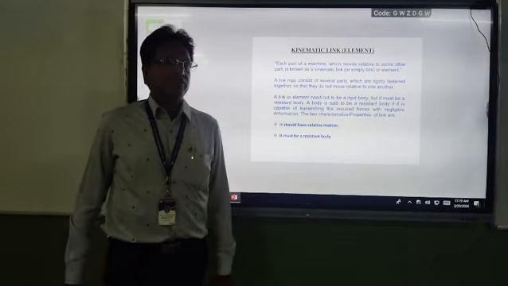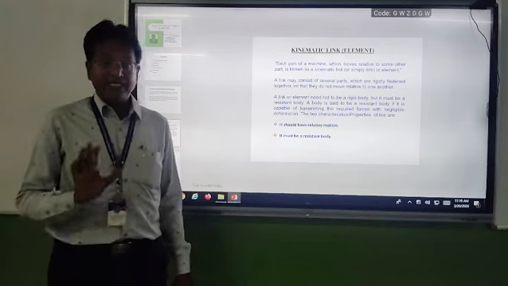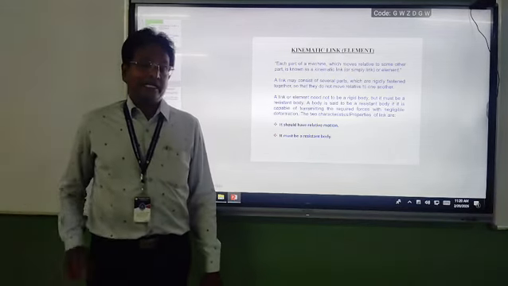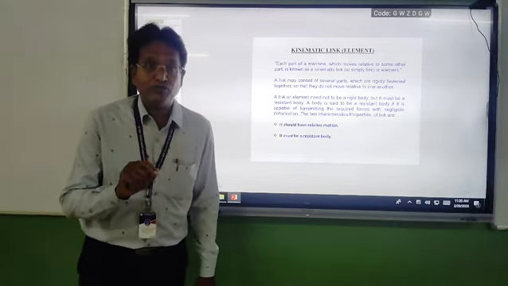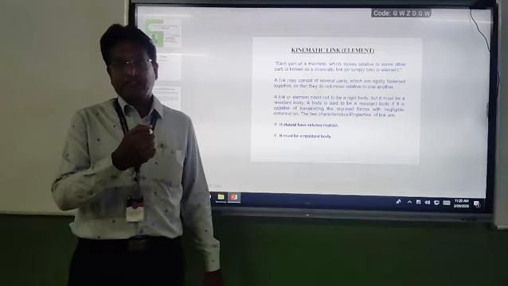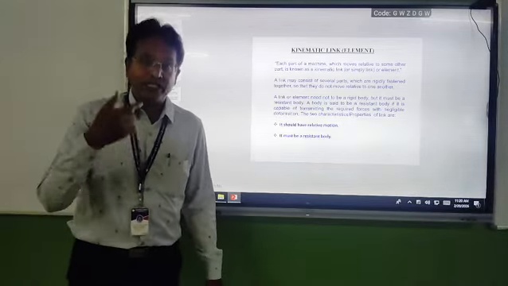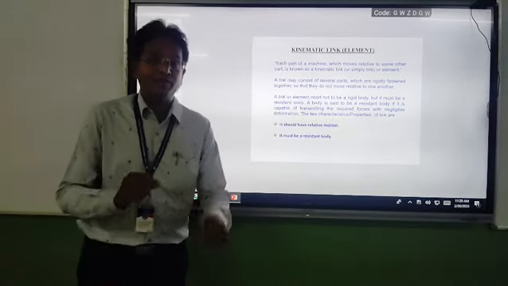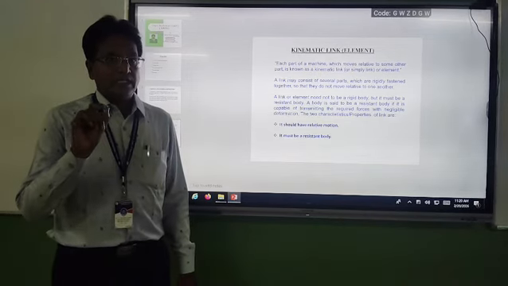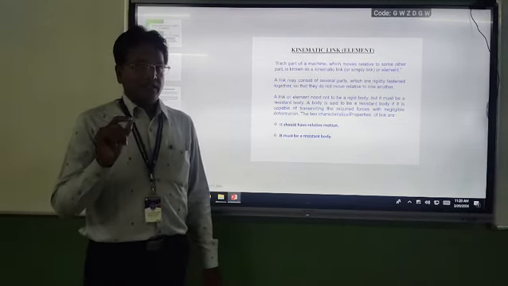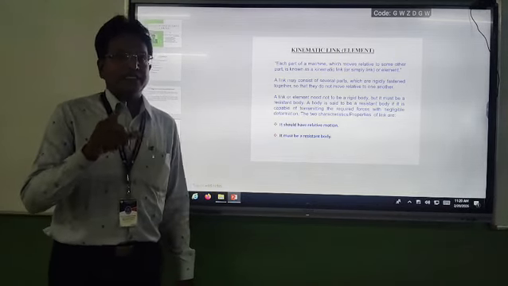In this aspect, you observe that a link need not be a single part. A link may consist of several parts, but there is no relative motion among the several parts, and we treat it as one kinematic link. This is important to remember: the difference between a part and a link.